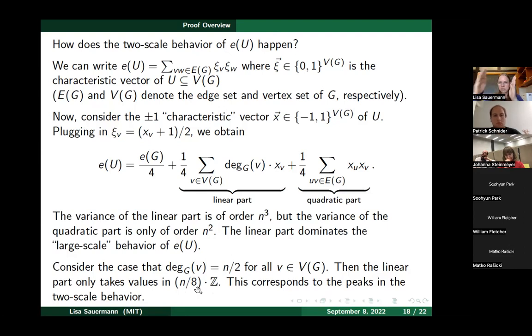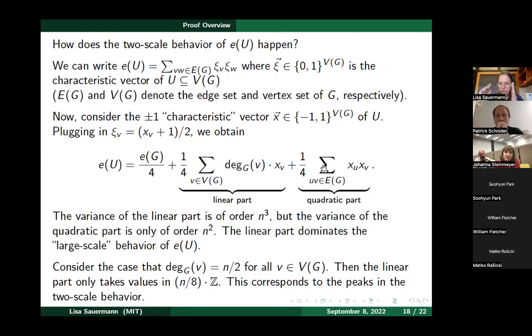So it has these very discrete spaced out values that this linear part can take. And so while it has overall this Gaussian large scale behavior, it's constrained to the, say, lattice, to these discrete values of integer multiples of n over 8.